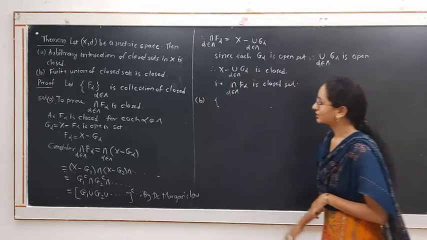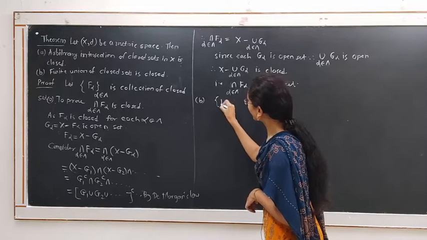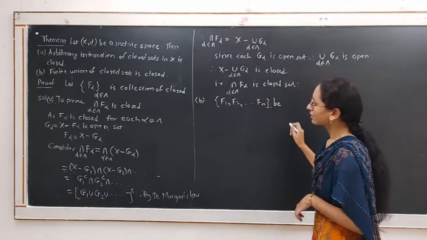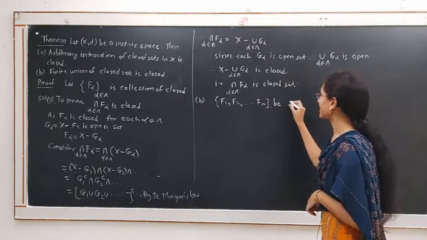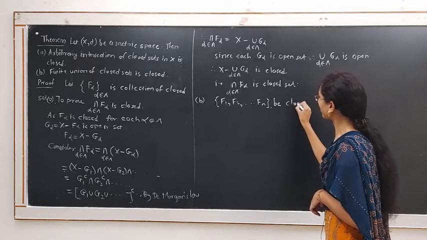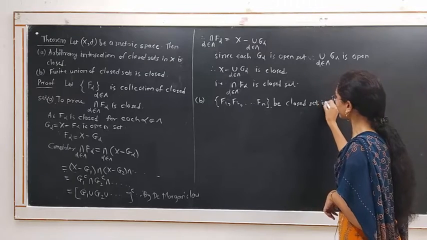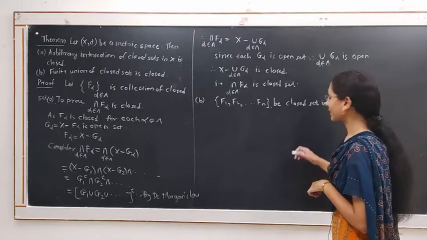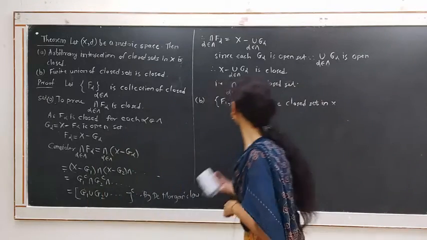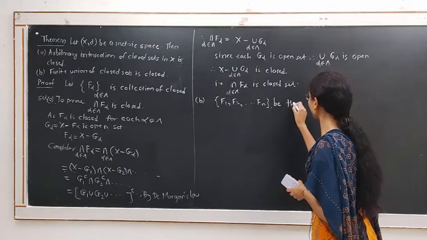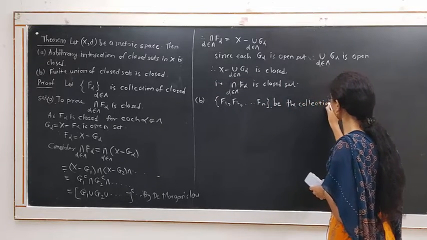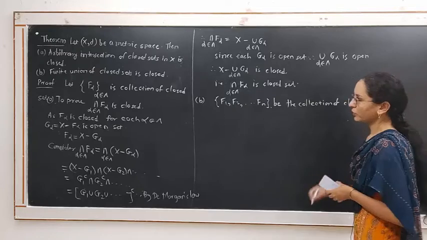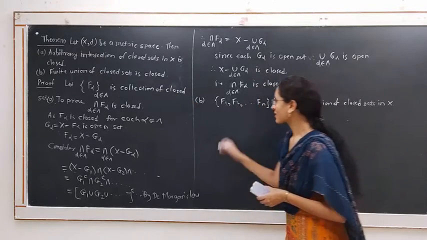Now for the finite case. Let F1, F2 up to Fn be a family of closed sets in X. We want to show that their union is a closed set.